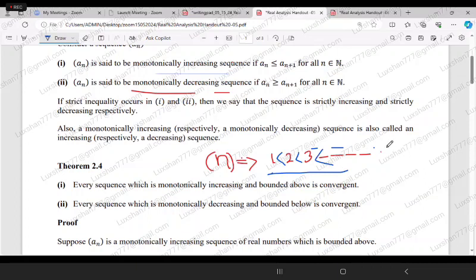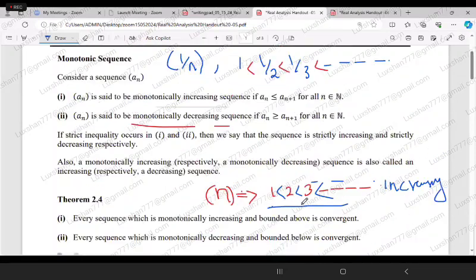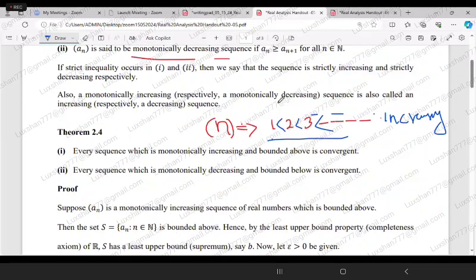So this is an increasing sequence, a monotonically increasing sequence, whereas the earlier one is a monotonically decreasing sequence. So these are the examples. Do you understand this definition?